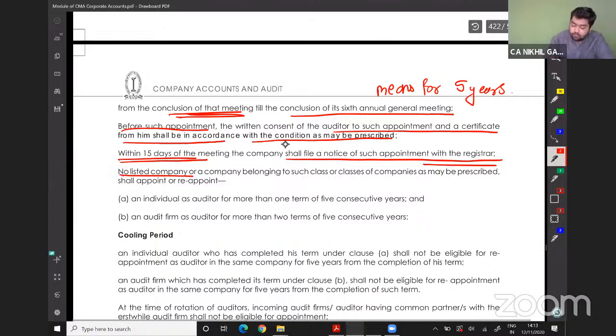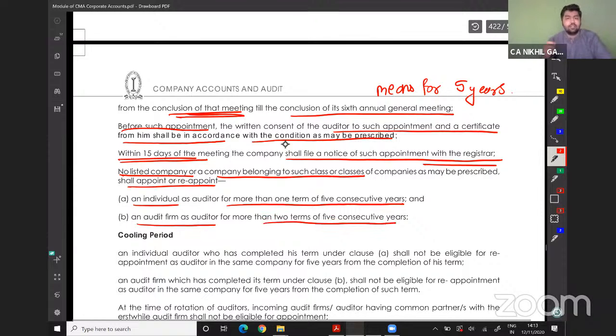No listed companies or a company belonging to such class of companies as may be prescribed shall appoint or reappoint an individual as auditor for more than one term of 5 consecutive years, and an audit firm for more than 2 terms of 5 consecutive years. In simple words, if I'm appointing an auditor, he will be my auditor from the first AGM till the sixth AGM, means for 5 years.